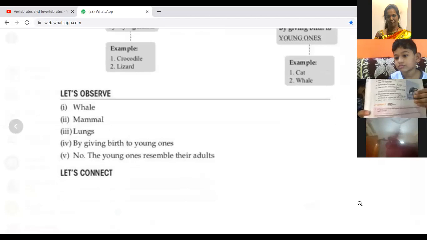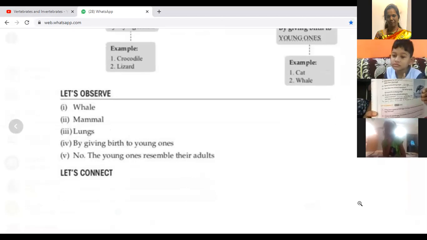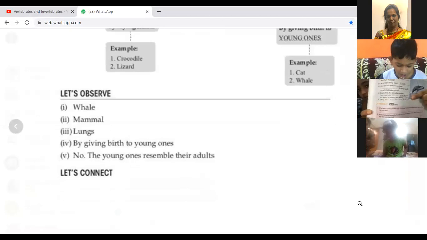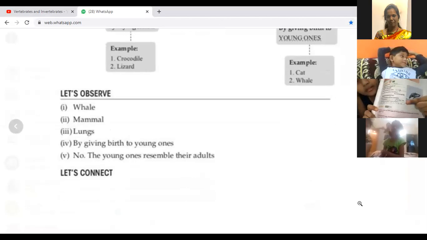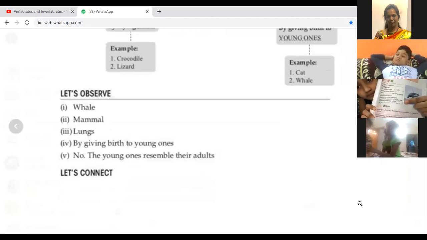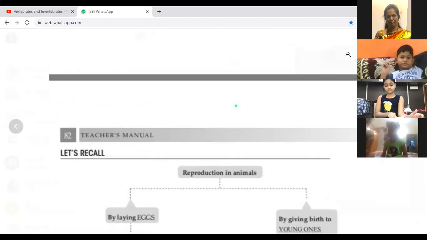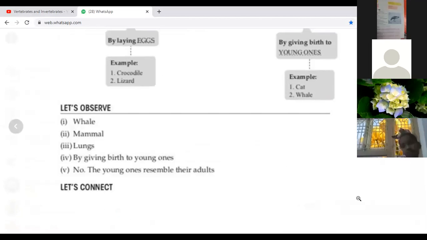Answer no and write that sentence: the young ones resemble their adults. There is no change, isn't it? They are same like their parents. Yes, that's all. Ma'am, I also wrote like that only. Okay, good. Okay, Lipi, just one sentence. Ma'am, like this. I'm Suhana. Okay, one second, Suhana, I'll just scroll. Yes, Suhana, correct.